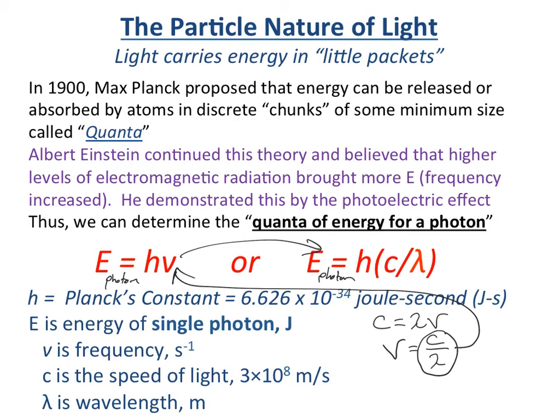Again, it's important to understand that E is the energy of a single photon, and its units should be in joules. Because we have frequency, in per second, times Planck's constant, in joules times seconds, the per second is going to cancel out, and we're going to be left with just joules for the energy. So frequency is in per second. c we already know, which is the speed of light in meters per second. So wavelength would also need to be in meters. That completes the how-to particle nature of light.